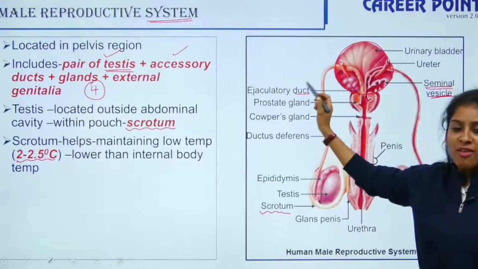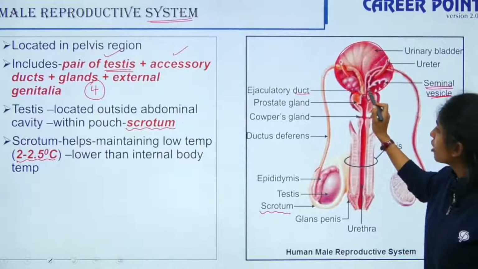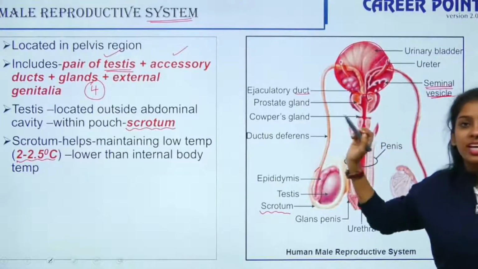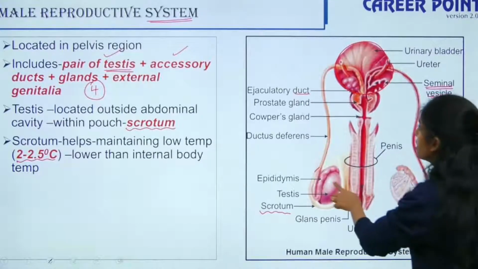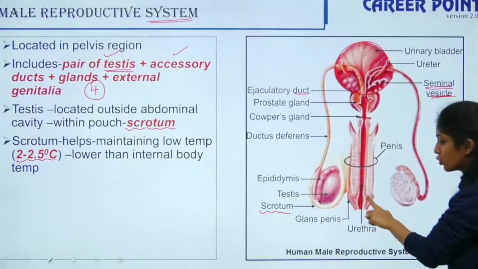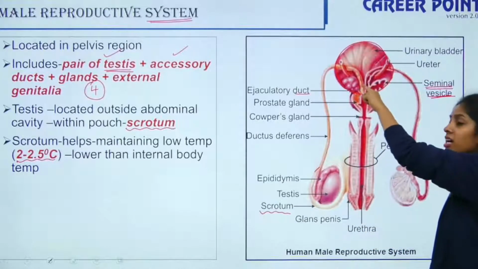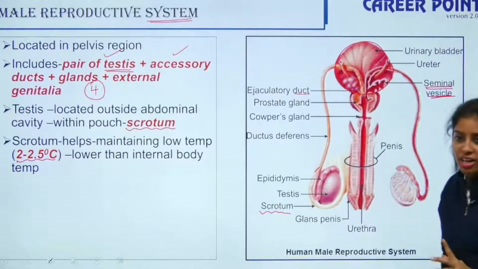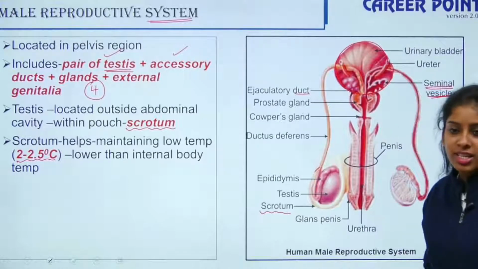You also have the ejaculatory duct, and the basal portion of your seminal vesicle and your ejaculatory duct is swollen, that is the ampulla, and that is where your sperms are stored. Because from the testis, your sperms can come out through your urethra. Your urethra is this passage. So it is stored here temporarily till the time of ejaculation. Clear? Yes? So I hope this figure is clear to you.